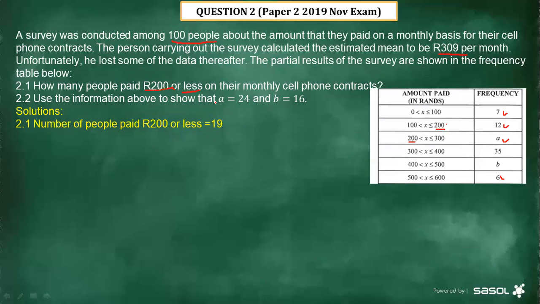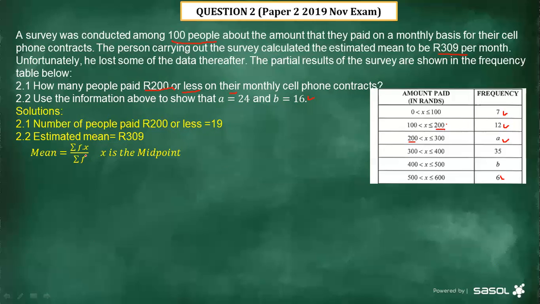All right. The next question: use the information above to show that the value of A is 24 and the value of B is 16. Let's first see. Now, from the scenario, remember we are given what? The estimated mean, which was 309. Now, remember, if you are given a table like this one and we have to determine the mean, this is the formula that we have to use.